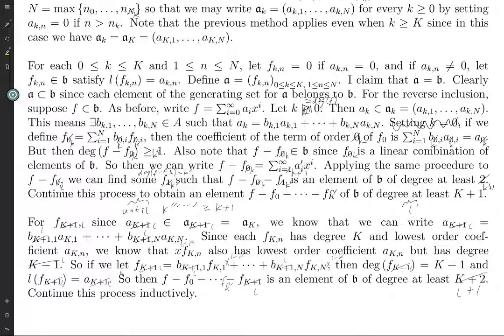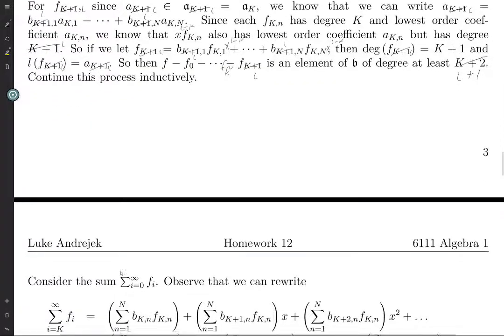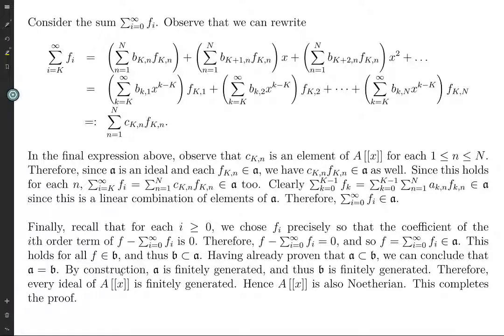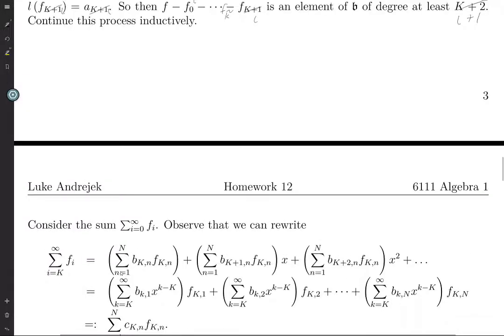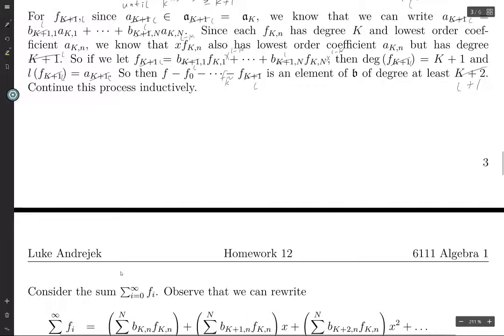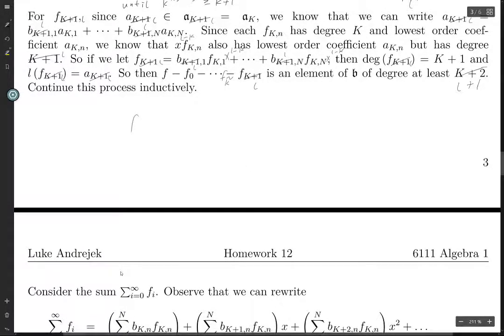Okay. So now, consider the sum from 0 to infinity of the FIs. So again, we have F0 all the way up to F sub K tilde, then we have FL, then we're going to have, or here, what did we have?